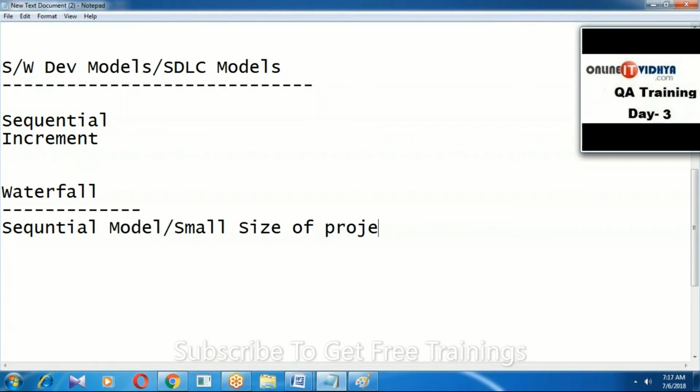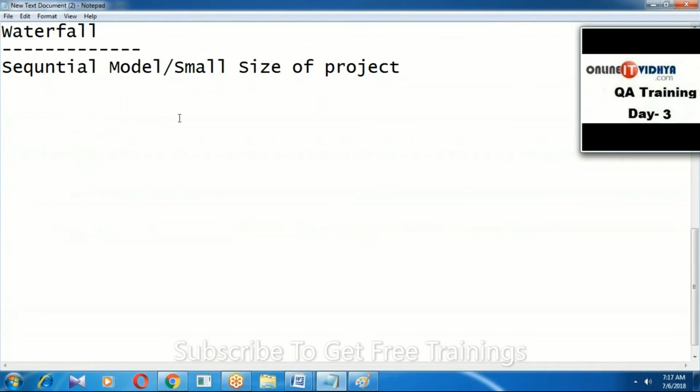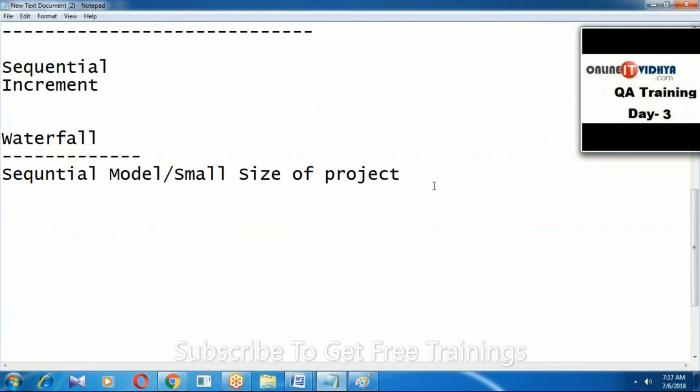Once again, now we are discussing the waterfall model. It is a sequential model. Guys, some letters on my keyboard are not working, that's why I'm writing only shortcut words. Fine. It is a sequential model and suitable for small size projects.